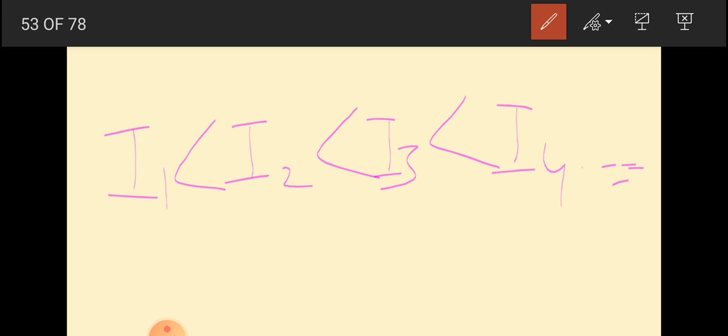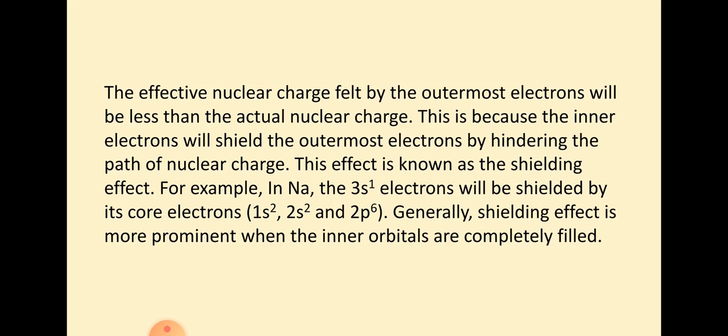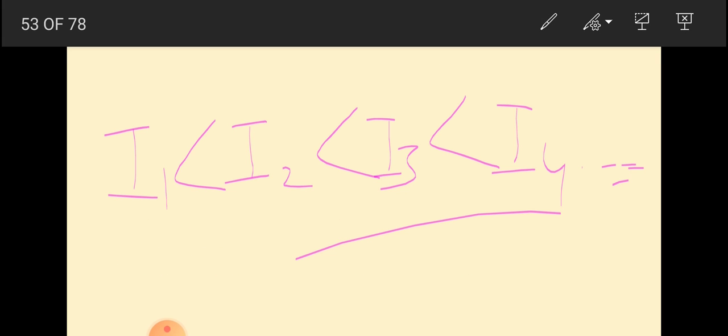So what are the factors affecting the magnitude of ionization enthalpy, and what will be its periodic function? Let's see. Charge on the nucleus, that is, nuclear charge. The greater the charge on the nucleus of an atom, the more difficult it would be to remove an electron from the atom, and hence the greater would be the value of ionization potential. Suppose I write the elements of the second period.